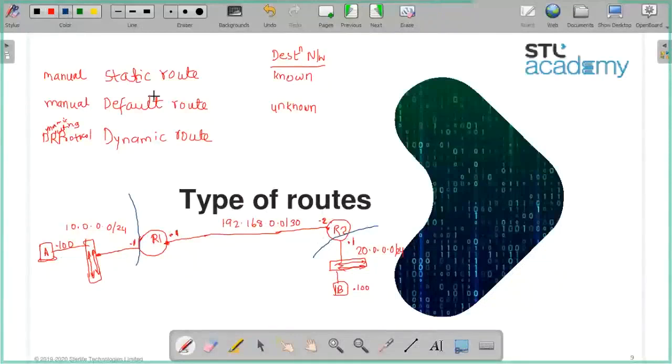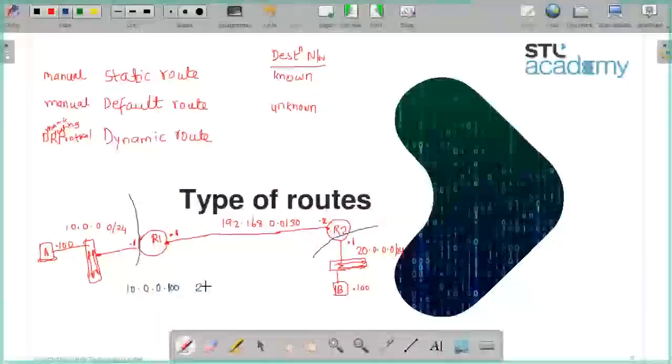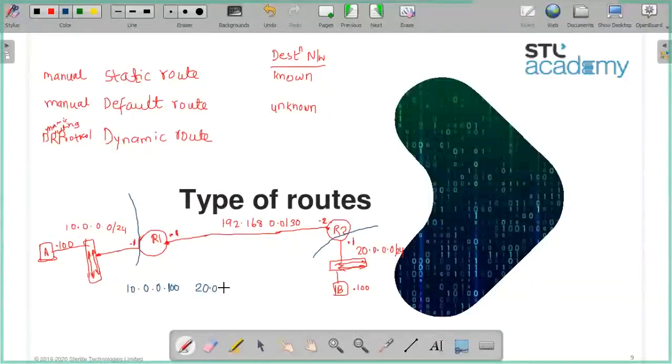Now I want to understand about static route. Or let's say, please suggest me. So from A, I want to go to B. So source IP is 10.0.0.100, and destination IP is 20.0.0.100. This is my destination IP. This is my source IP.